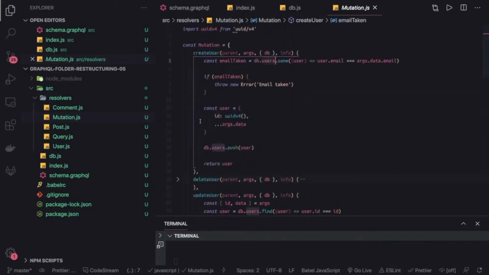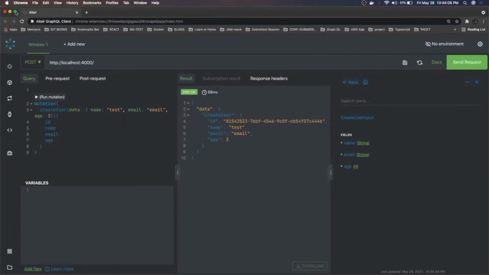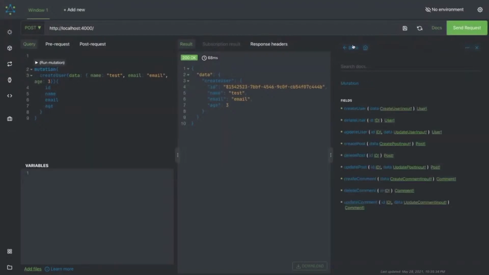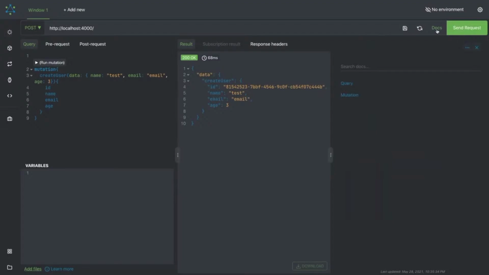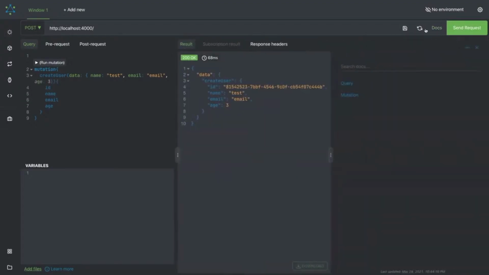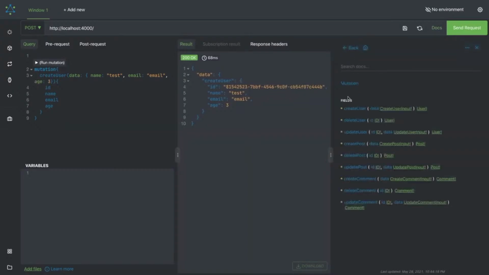Now if we just try to run this and test it, it's plain and simple. We'll open our browser. This is Altair as a client, right? And this is how we are specifying our payload. If you go to all our queries and mutations, first of all refresh this so your document gets updated and can fetch the latest definition. These are the queries, and these are the mutations: create user, update user, create post, update post, delete post, create comment, update comment, delete comment.